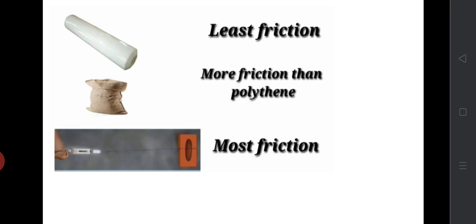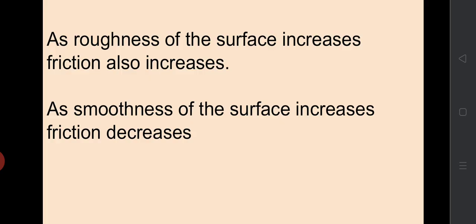That is, friction is maximum when the brick was on the floor and minimum when it is wrapped with polythene bag. We can conclude that as roughness of the surface increases, friction also increases. As smoothness of the surface increases, friction decreases.